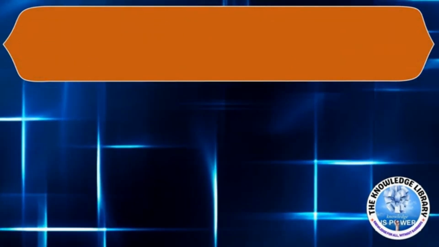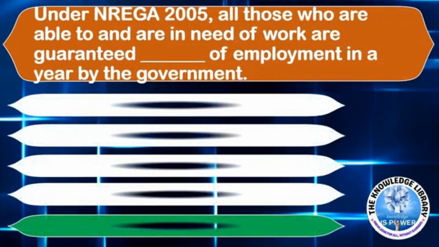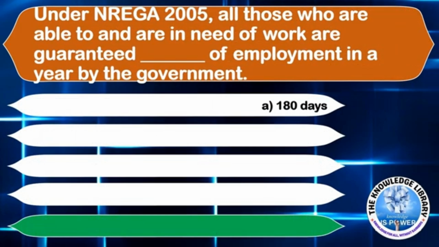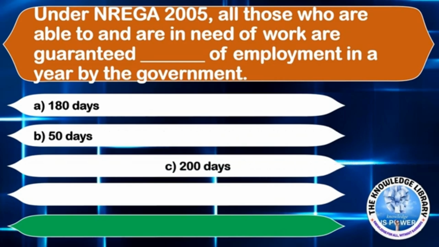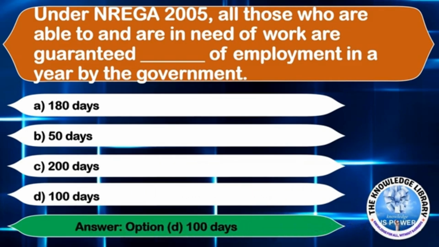The next question is, under NREGA 2005, all those who are able to and are in need of work are guaranteed dash of employment in a year by the government. Option A 180 days, Option B 50 days, Option C 200 days, or Option D 100 days. The correct answer is Option D 100 days.